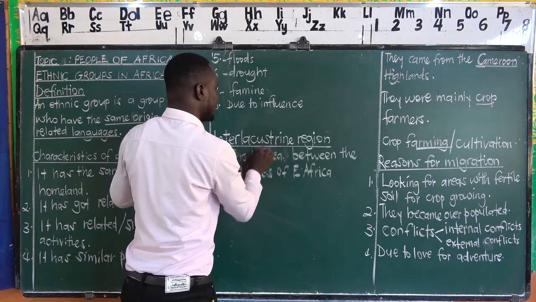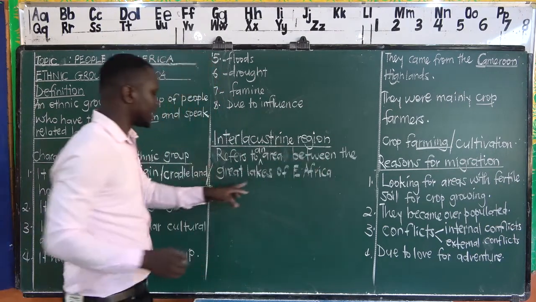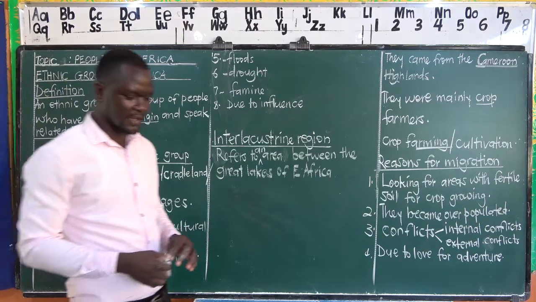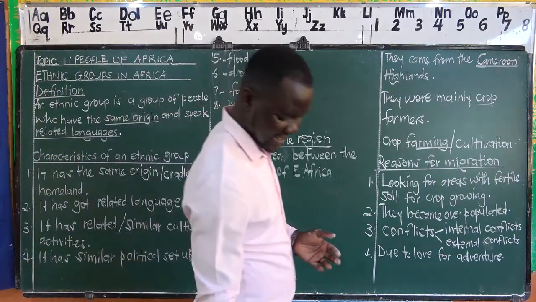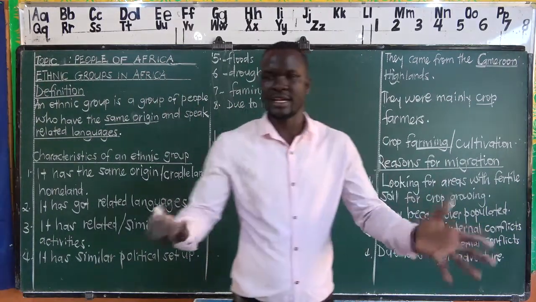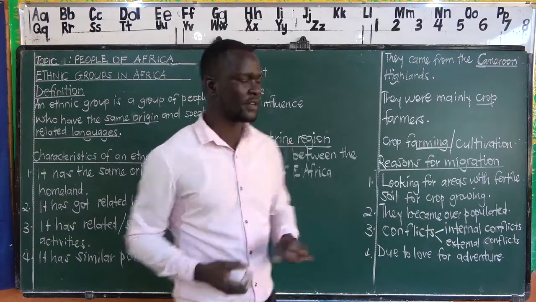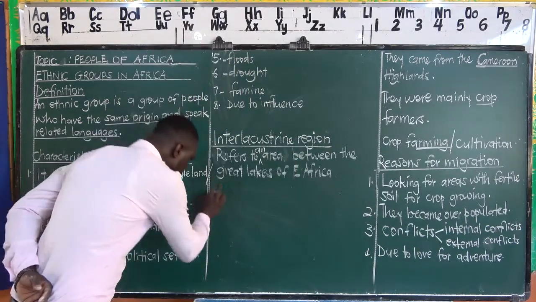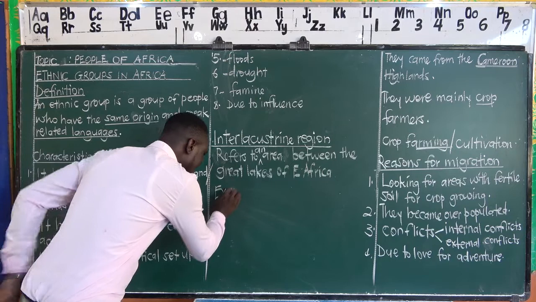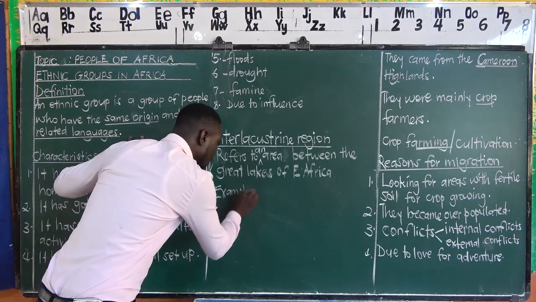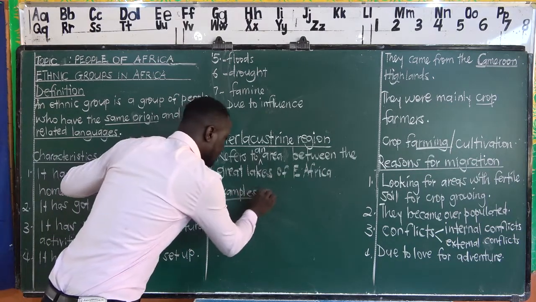It refers to an area between the Great Lakes of East Africa. If we are given the plural, we shall say interlacustrine regions refer to areas between the Great Lakes of East Africa. Which means we are also to understand the examples of the Great Lakes in East Africa.